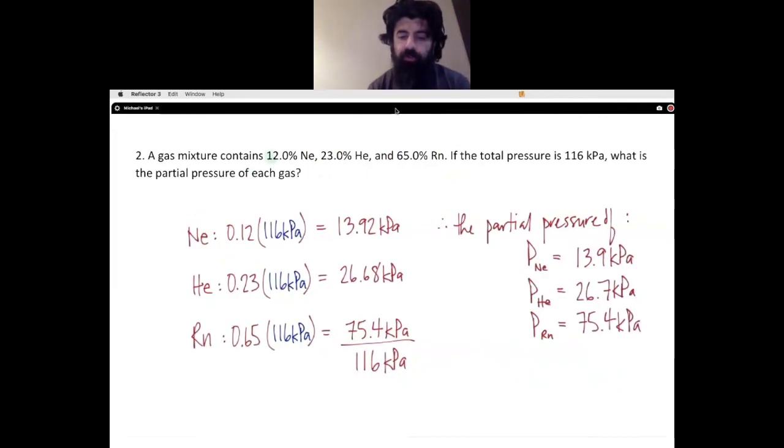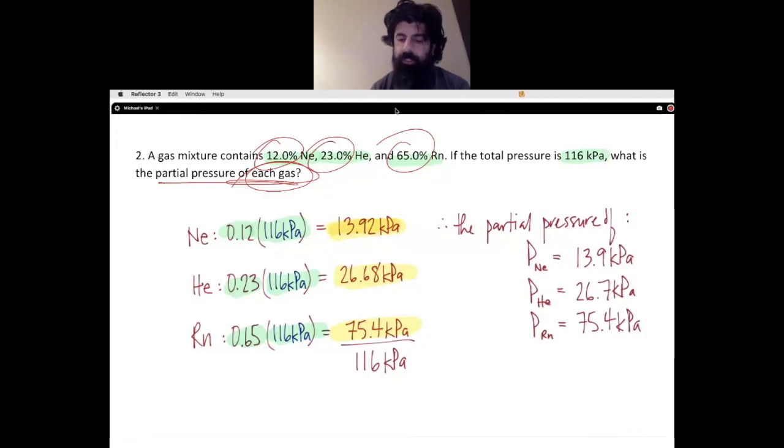A gas mixture contains 12% neon, 23% helium, 65% radon. If the total pressure is 116 kilopascals, what is the partial pressure of each individual gas? Well, turn each one of these percentages into a decimal, as we did here, and then multiply it by the overall pressure. When we multiply them by the overall pressure, we will get each individual pressure. So here we have the pressure of neon, the pressure of helium, and the pressure of radon.